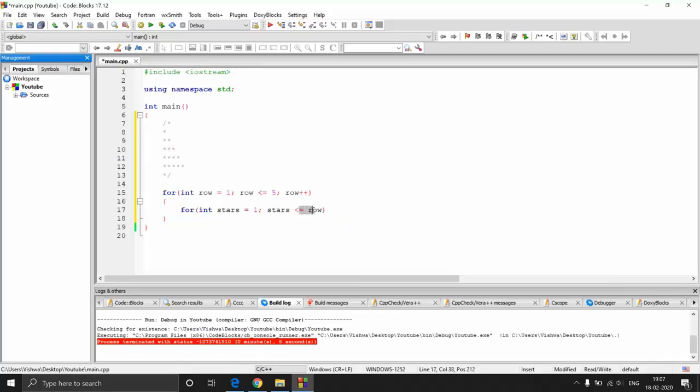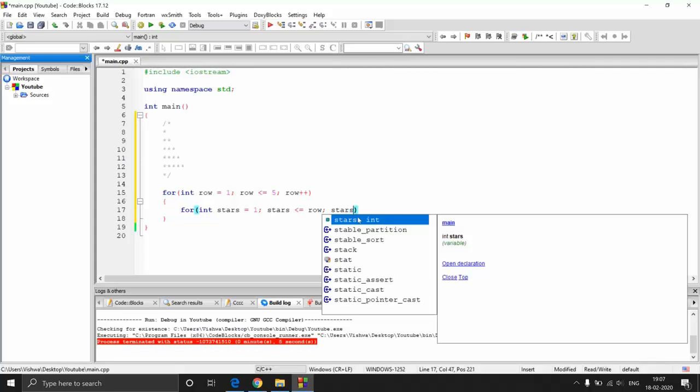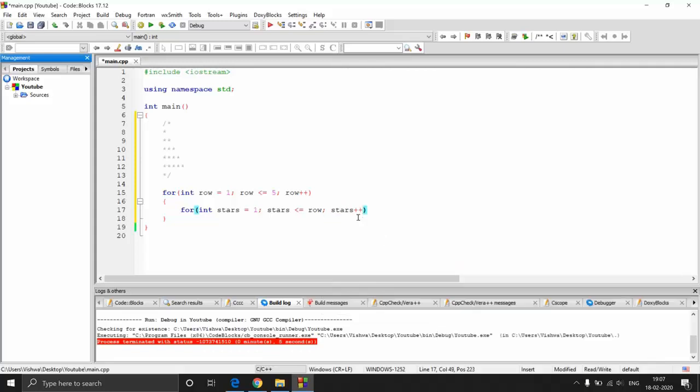So less than or equal to row, and then you are going to give stars plus plus, or stars equal to stars plus 1, whatever is convenient for you. Then what we are going to do is inside this particular loop, we are going to print the stars, right? So printf, we need to print the star, and we don't need the space or any new line, right?